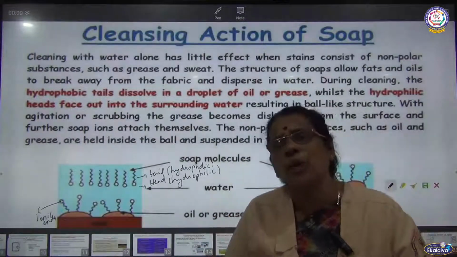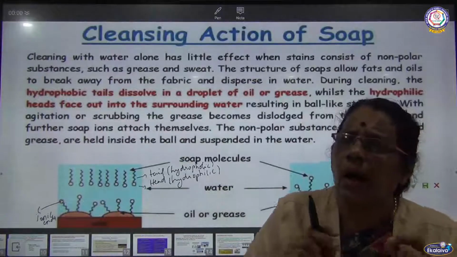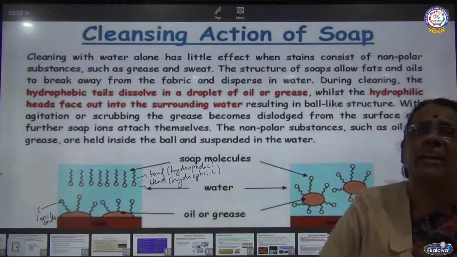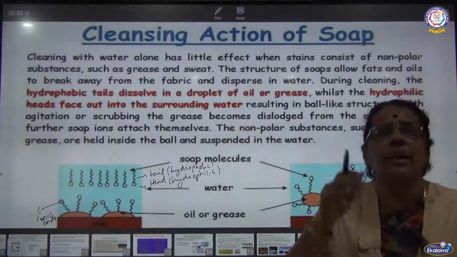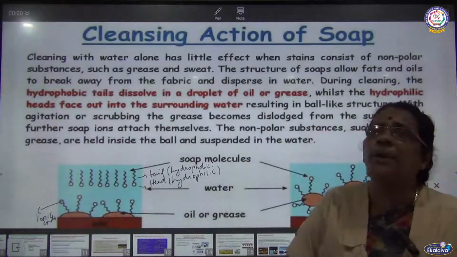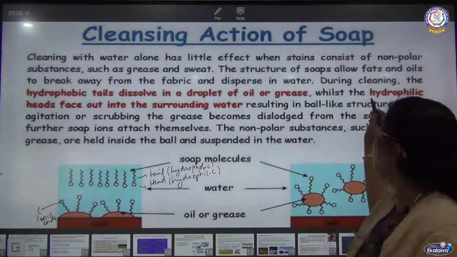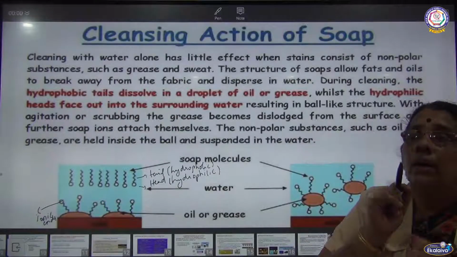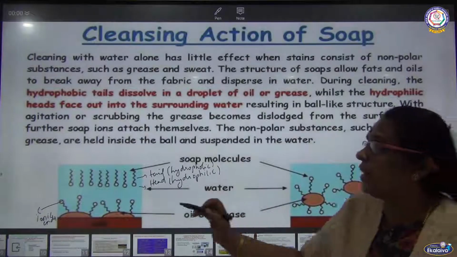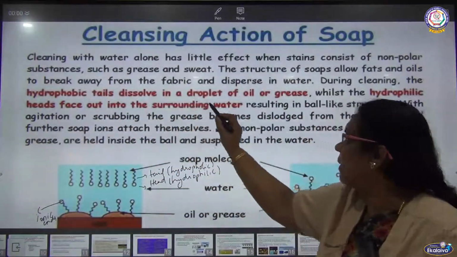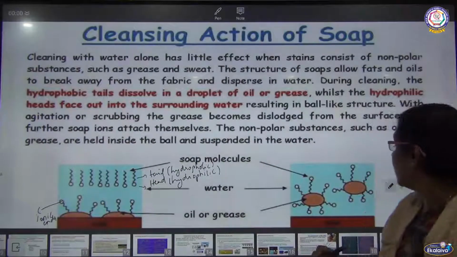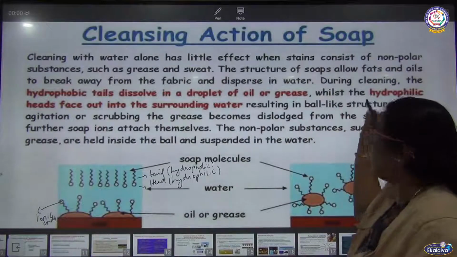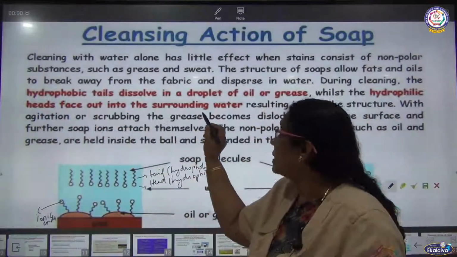Usually the type of dirt we have on the cloth is oily or greasy dirt. So definitely these oily or greasy dirts can be easily broken away from the cloth, and all these impurities get dispersed in water. So when we are going to clean our cloth and remove the dirt, what is the procedure? The hydrophobic tails dissolve in a droplet of oil. The hydrophobic tails will be closer to the surface of oil or grease, whilst the hydrophilic heads face out into the surrounding water.